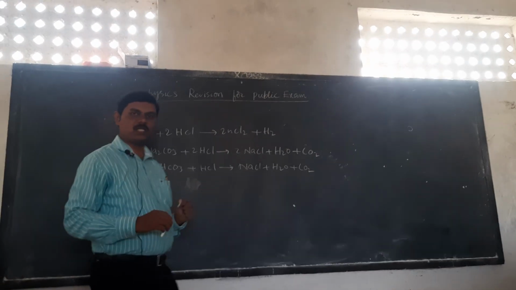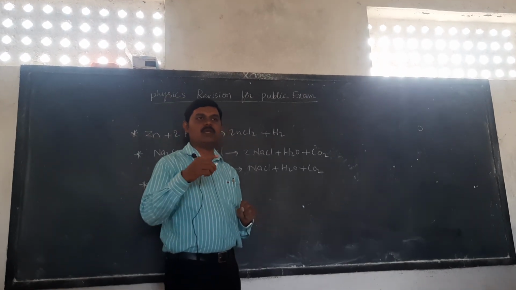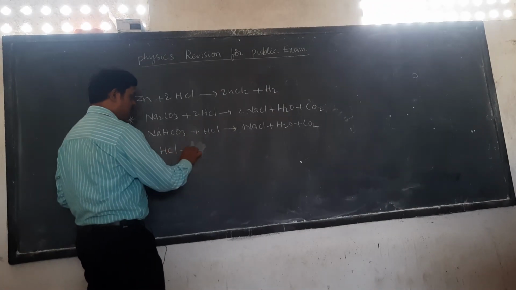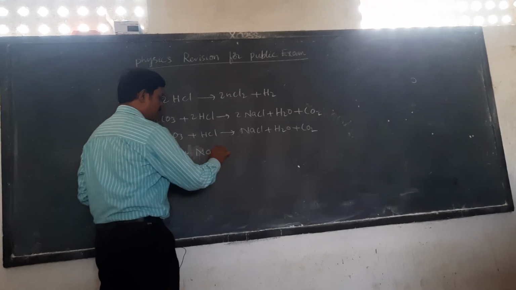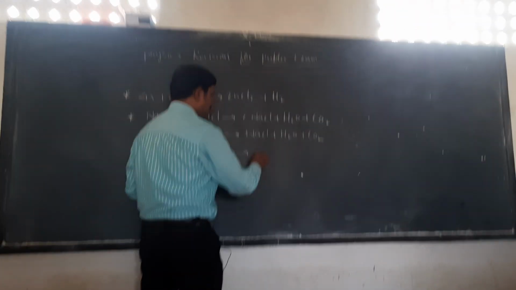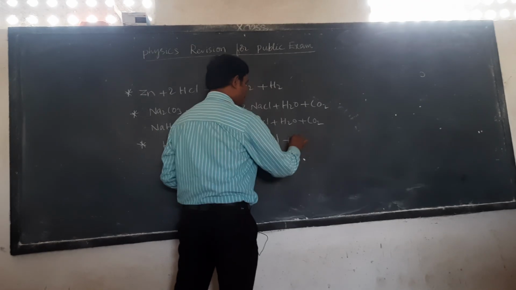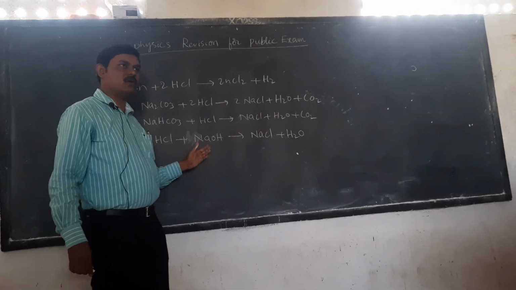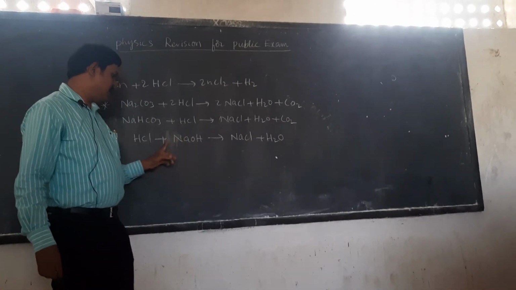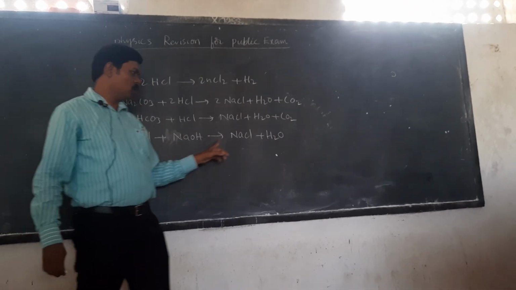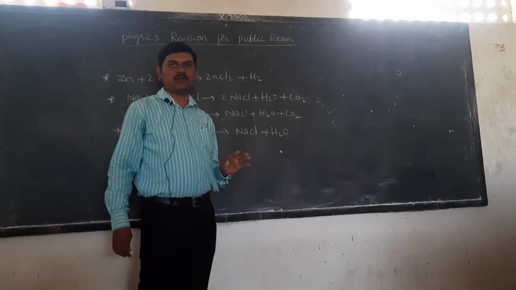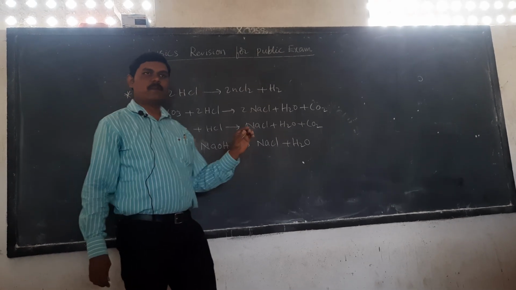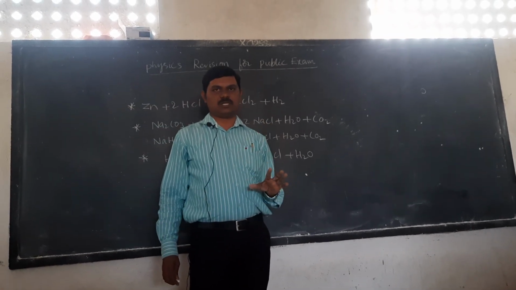A chemical reaction that takes place between an acid and a base to give salt and water is called neutralization. The acid is HCl, hydrochloric acid, the base is sodium hydroxide, NaOH, and it produces sodium chloride, NaCl, and H2O, water. So this chemical reaction is also very important. A chemical reaction in which an acid reacts with a base to produce salt and water is called a neutralization reaction. Along with these 3 activities and questions, how do acids conduct electricity?